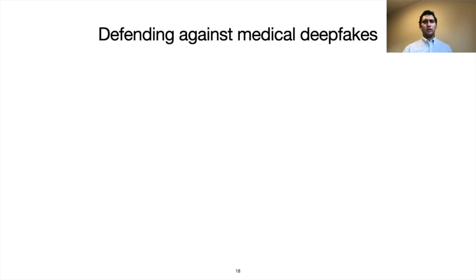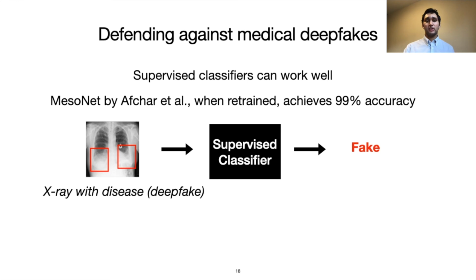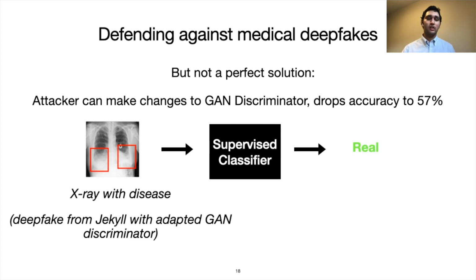So I'm going to wrap this up by trying to put your minds at ease, and I'm going to talk a little bit about defending against medical deepfakes. We took a popular supervised deepfake classifier called Viswanath and retrained it to detect these medical deepfakes. And it performed quite well, a 99% detection accuracy. Now, this would be great news, except we also found out that modifying the GAN discriminator in Jekyll allows the attacker to generate images that the same supervised classifier can only detect with a 57% accuracy.